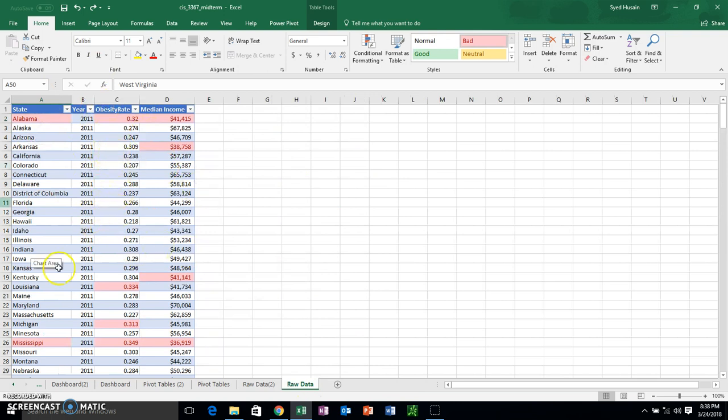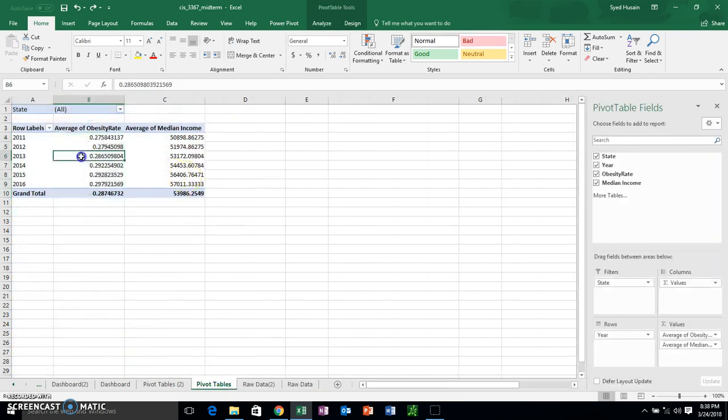Going to my first data set, I'm going to be inserting this table into a pivot table. If you don't know how to insert a pivot table by now, I feel bad for you. So this is going to be my first pivot table. It's going to show the average of obesity rate and average of median income, and also I'm going to put states as a filter because I want to look at each state individually.